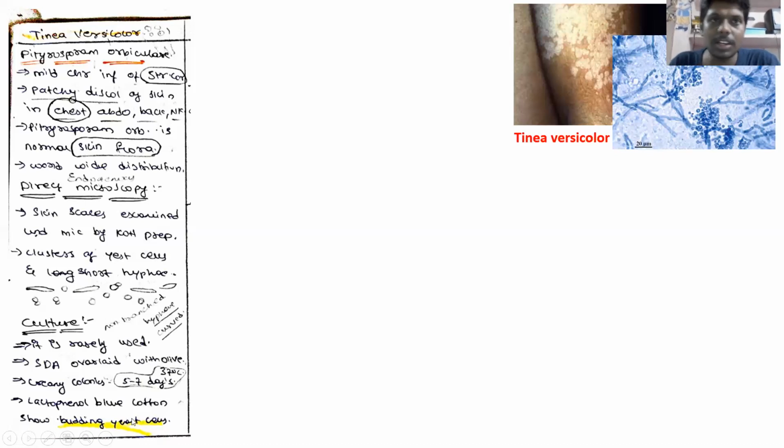So this is all about tinea versicolor. It is a disease characterized by discoloration of the skin, caused by the fungus Pityrosporum orbiculare. It affects the non-hairy part of the skin, resulting in discoloration of the skin on the chest, abdomen, and back. It is a normal flora of our skin and is worldwide distributed. Under direct microscopy, you will see yeast cells and non-septate hyphae, and in SDA medium, you will see creamy colonies.